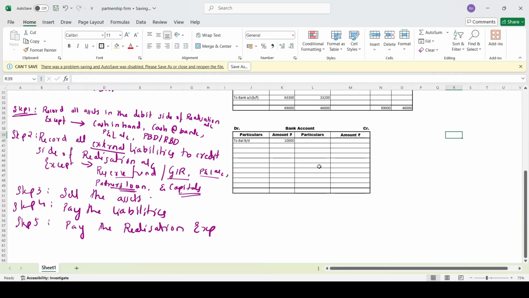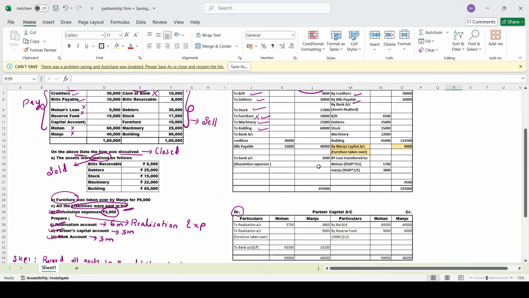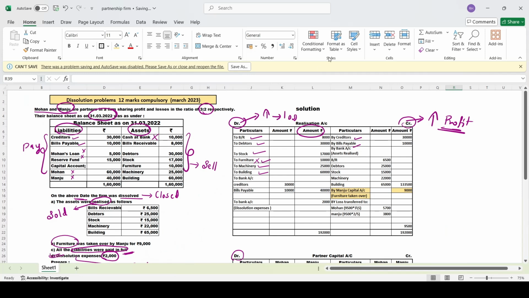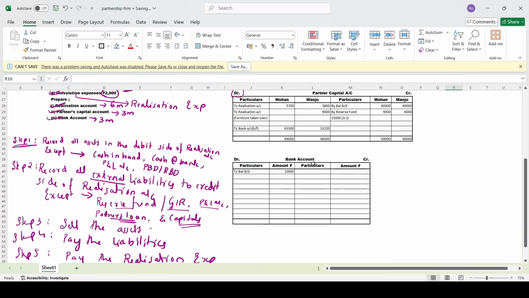Fine. Now, bank account is so simple. Now come to the realization account. In the realization account, you just see where all you have a bank. Okay, you can see it over here. I'll just highlight it. Here you have a bank, right? It is there in which side? Debit side. If it is there in the debit side, it will come to the credit side. So, we'll write it in the credit side by